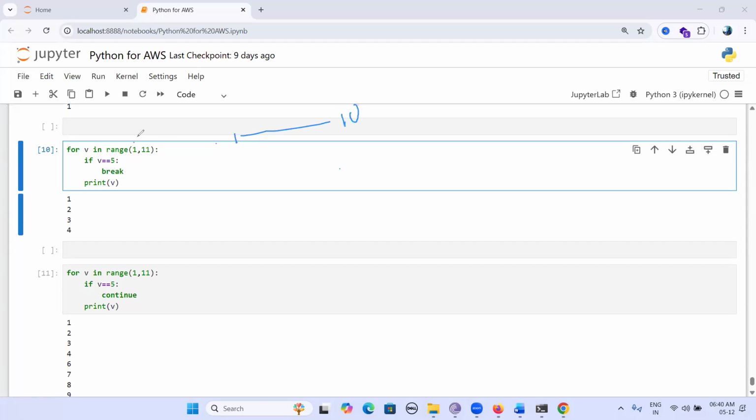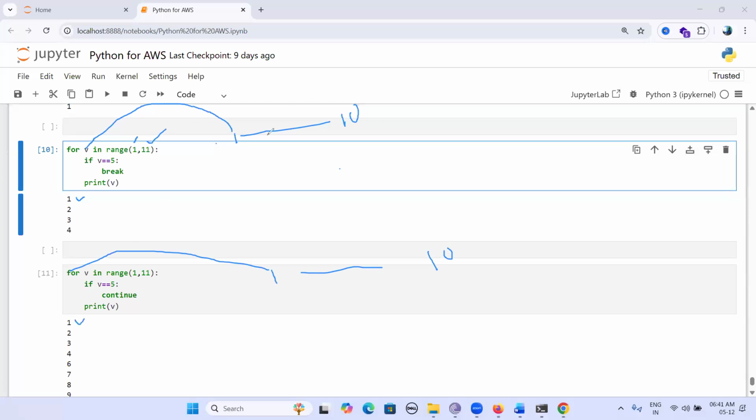So first I am generating values 1 to 10. Here 1 is inclusive, 11 is exclusive, so it will generate 1 to 10. Here first 1 we are storing into V. Then we are checking 1 equal to 5. Condition is false. Then here we are printing 1.